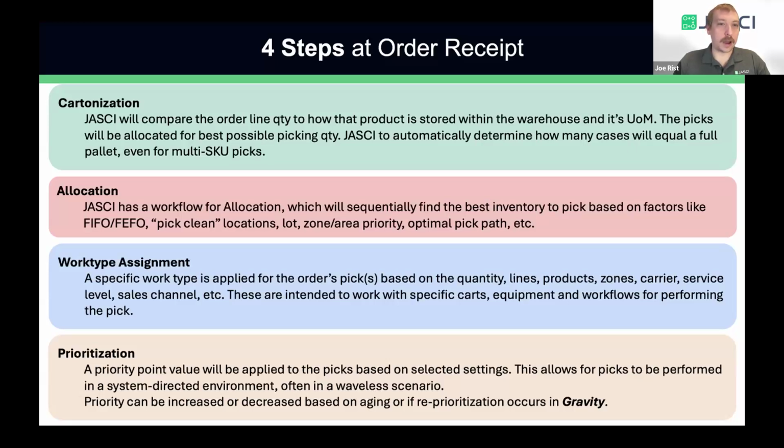But based on these different factors that you set in your work type assignment, JASCI will assign a work type to these picks that are created. And lastly, we have the prioritization. This is going to be based on that work type that's chosen, how long the order has been aging. It could be the carrier, the service level. A wide range of factors will go into what priority point value we give those picks, which is crucial for a system-directed environment to not have a supervisor constantly saying, okay, here's the next batch that someone's going to pick based on these things I know and this amount of time that I just spent processing all these orders.